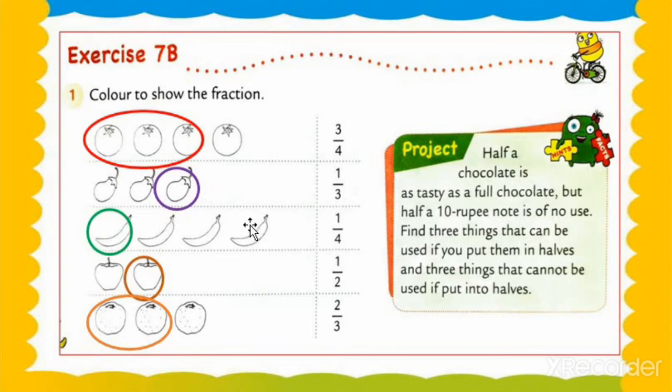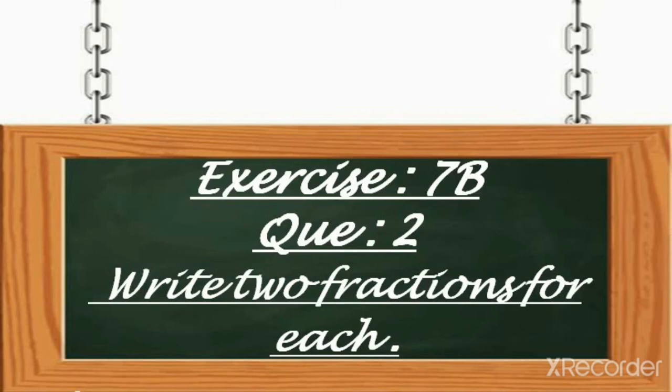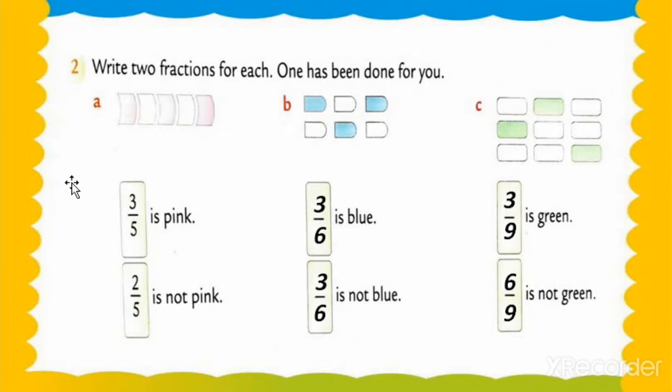So now what is your project? You have to fill in your book, otherwise you have to circle it. Understood? Got my point, my dear students? Now we are going to learn the new exercise number 7b. Question number 2, write 2 fractions for each. What, my dear students? Write 2 fractions for each. Understood?